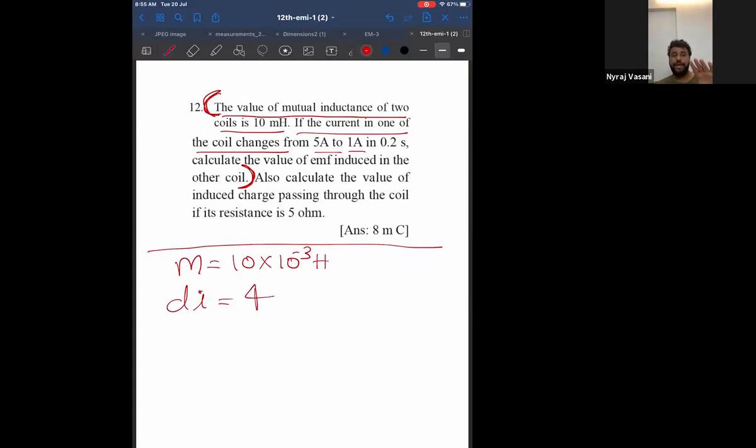Because it goes from 5 to 1, change in current is 4, and the time is 0.2 second. Calculate the value of EMF induced in the other coil.